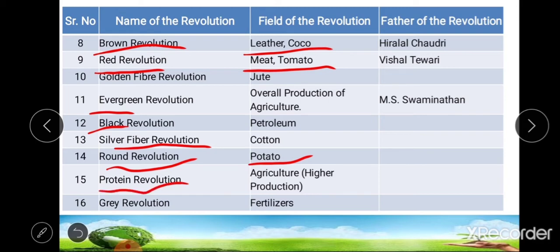So this protein revolution was done in agriculture, that is for higher production during 2014. And last type of revolution is grey revolution. This grey revolution was done in case of fertilizer during 1960 to 1970. So these are the different 16 types of revolution in India.